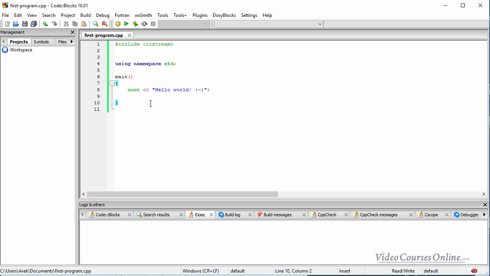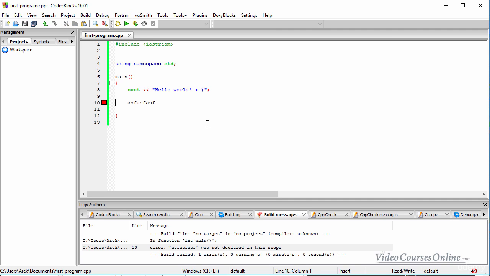Right now, I would also like to focus on one very important feature in this IDE. Earlier, I said something about the compiler, right? And this compiler is hidden here, and it translates the C++ language into 0s and 1s, so into the computer language. And it also means that if I make any mistakes, like for example this word, I don't know what it means, it doesn't exist in my language, it doesn't exist in the C++ language, right? So it will probably be hard to translate it.